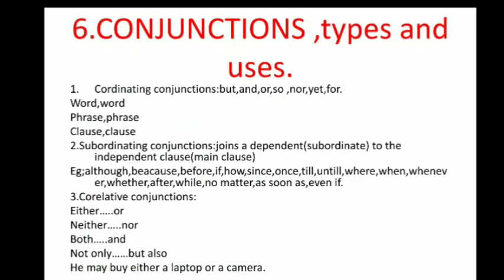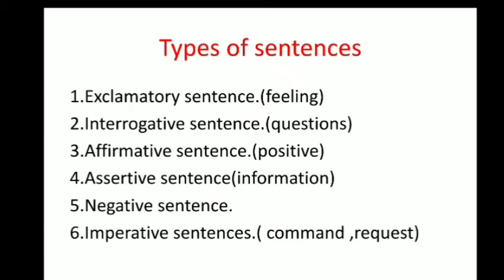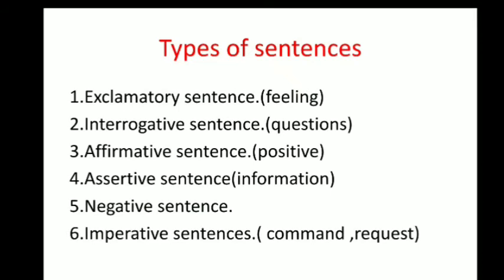The other thing I wanted to discuss, which is very necessary for you to know, is the types of sentences. There are 6 types of sentences in English: exclamatory sentence, interrogative sentence, affirmative sentence, assertive sentence, negative sentence, imperative sentence. So what is an exclamatory sentence known as? Whenever you are adding some feeling in the sentence with an exclamatory symbol, which you can say is a reverse of the I symbol, such kinds of sentences are known as exclamatory sentences.